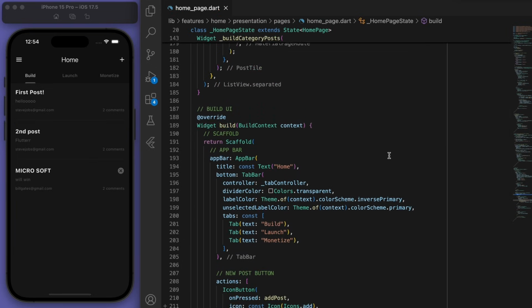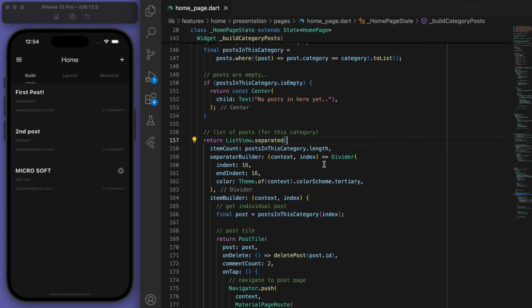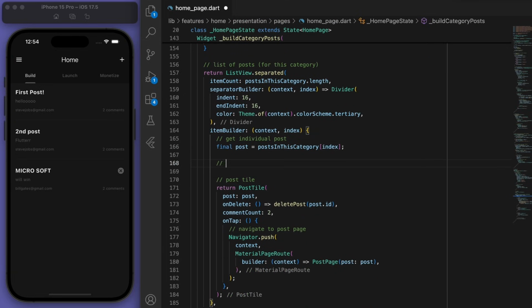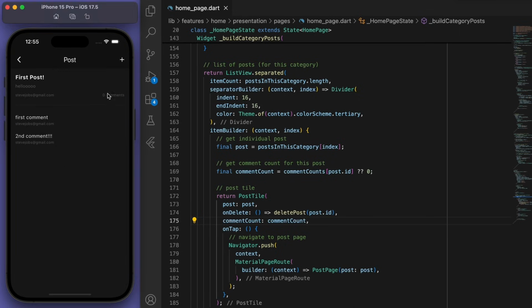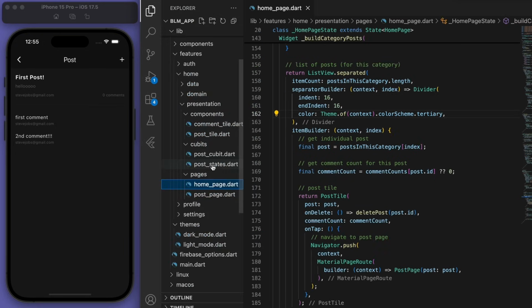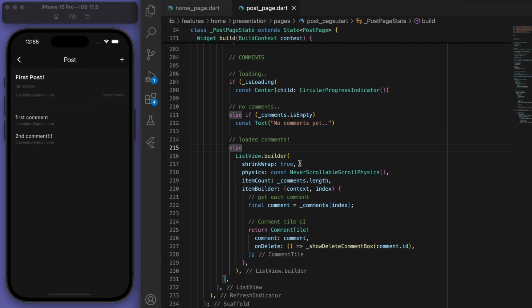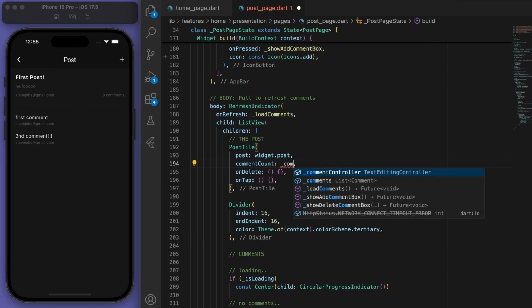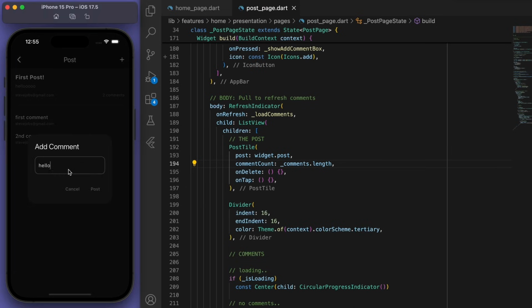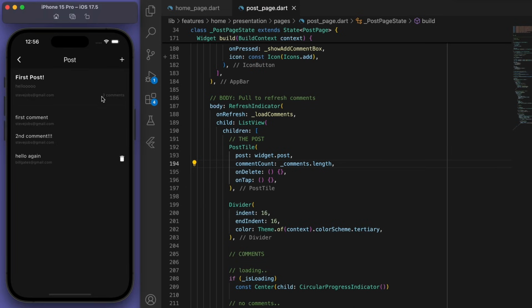Beautiful. And so when we're creating the list of posts for this category, we are getting the individual posts, and then let's get the comment count for this post as well. If it doesn't exist, then let's just say 0, and we can pass that through. Sweet. And if you save it, you can see that it's showing the right number of comments. And if I click into it, oh, it looks like it's not updating there. And let's come to our post page and our post tile. And yep, for this one as well, we're going to pass through our comments. Beautiful. And it's updating very well. So we just did the functionality for adding a post and deleting a post, as well as comments as well. So that is really cool.